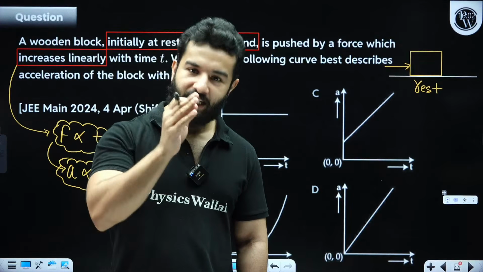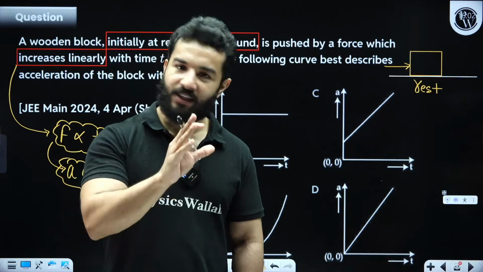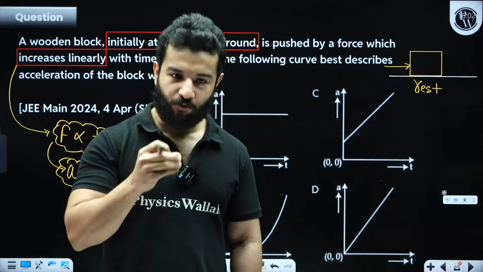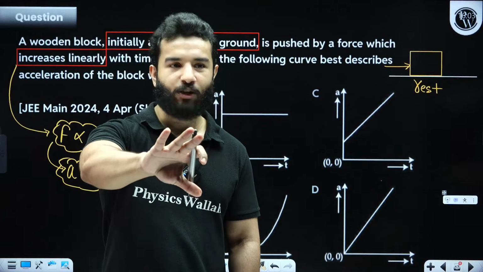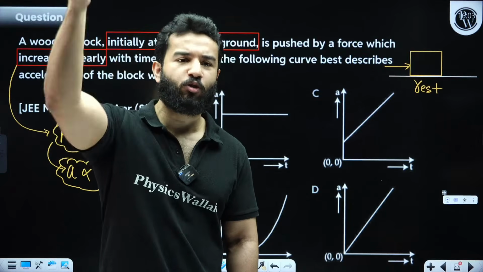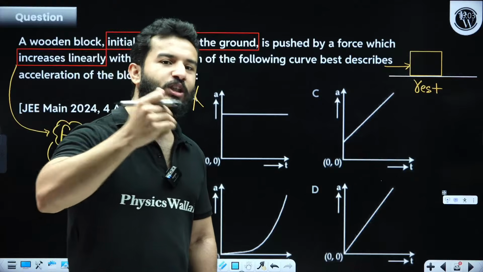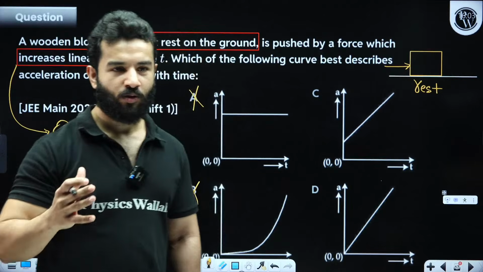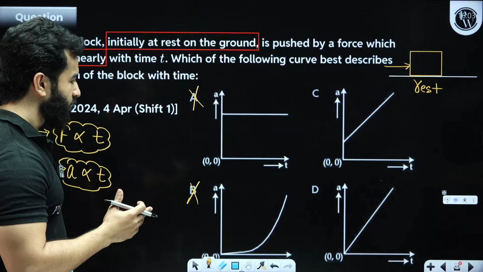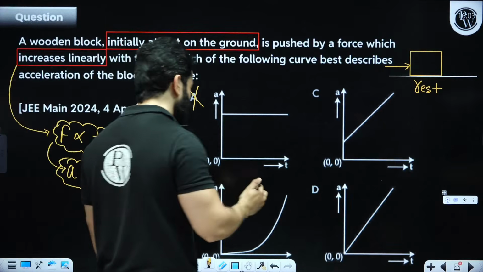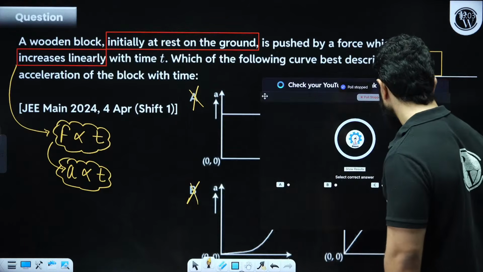If block is at rest at t equals to 0, that means there is no force acting on it, because if a force acts on it before t equals to 0, then we will say that at t equals to 0 it was moving with some velocity. Got it? So we have increased the force linearly from 0. Clear? So correct option should be D.